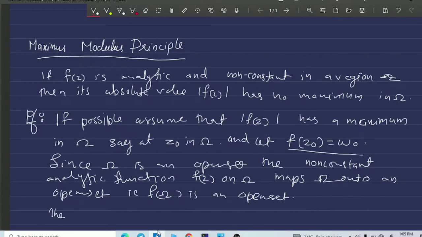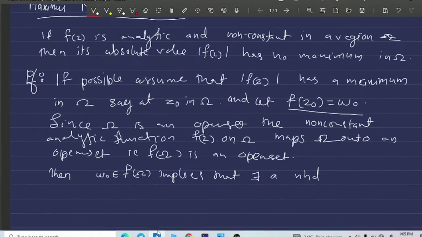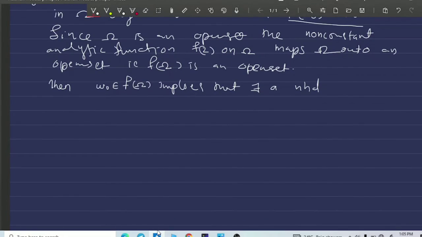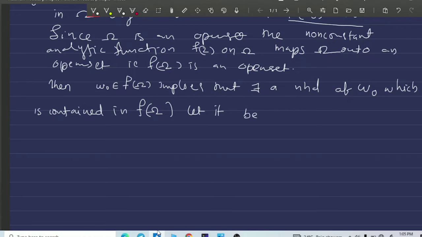Then w naught belongs to f of omega implies that there exists a neighborhood of w naught which is contained in f of omega. Let it be mod w minus w naught less than epsilon.